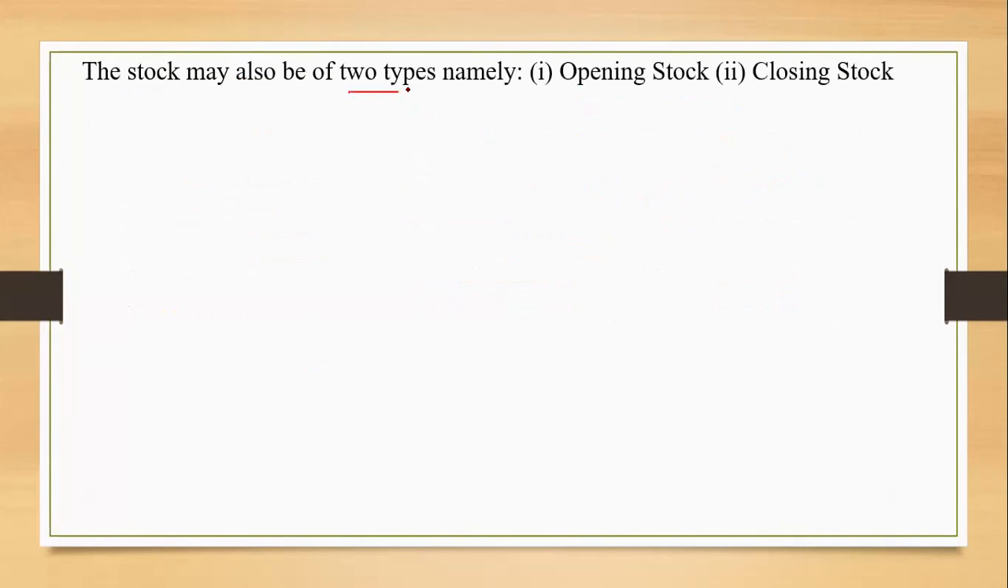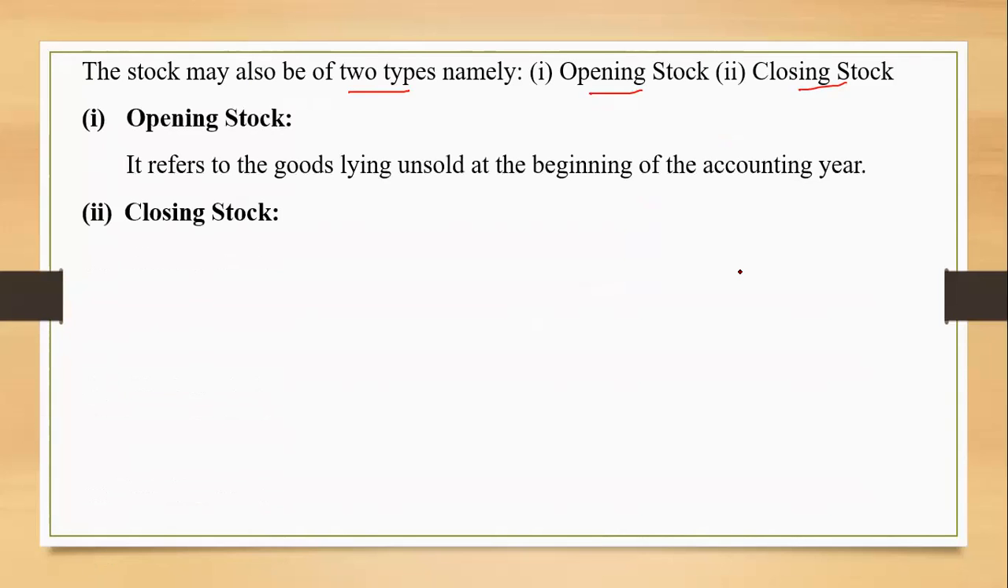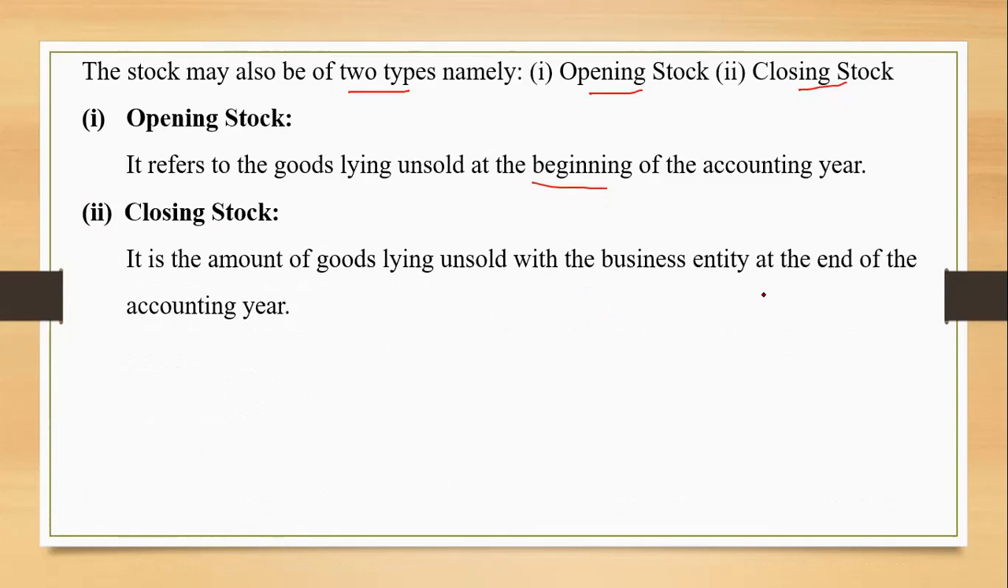Stock may be of two types. One is opening stock, other is closing stock. When I have to define opening stock, it will simply mean the goods lying unsold with the business entity at the beginning of the accounting year. Closing stock relates to the goods lying unsold at the end of the accounting year. Opening stock in the beginning of the accounting year, closing stock at the end of the accounting year, right? If you want to specify the date, you can mention the date over here.